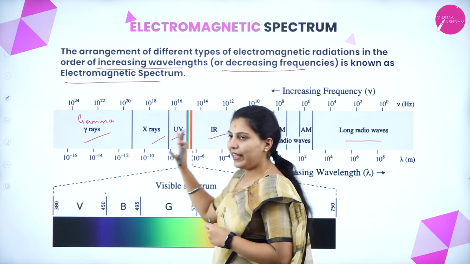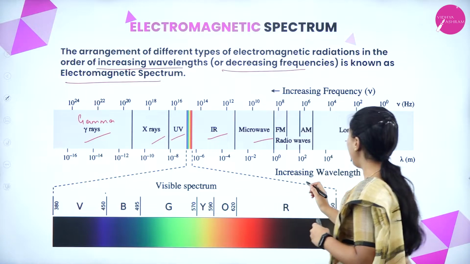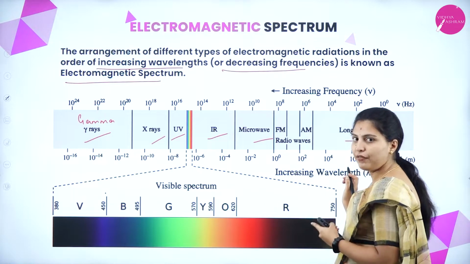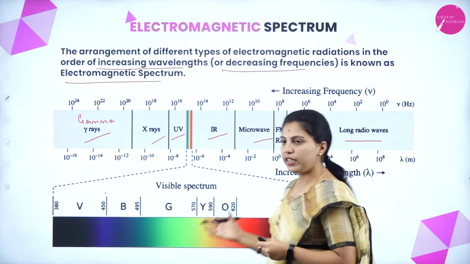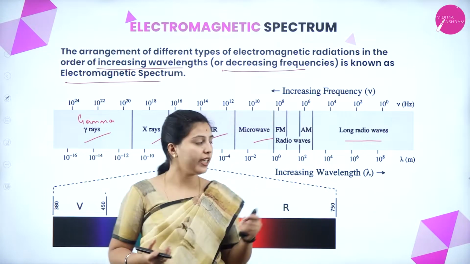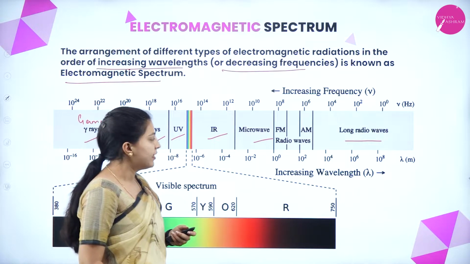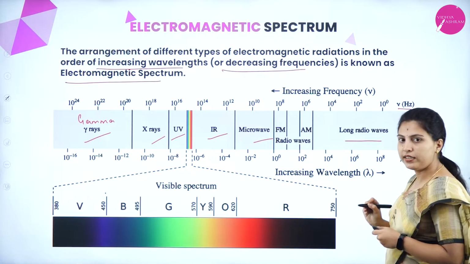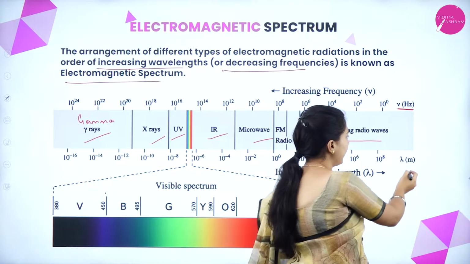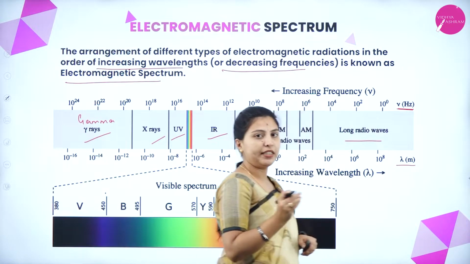So overall the electromagnetic spectrum is designated with increasing wavelength and decreasing frequency, and different kinds of electromagnetic radiations are present here. Frequency is designated in hertz and wavelength is designated by lambda, in meters.